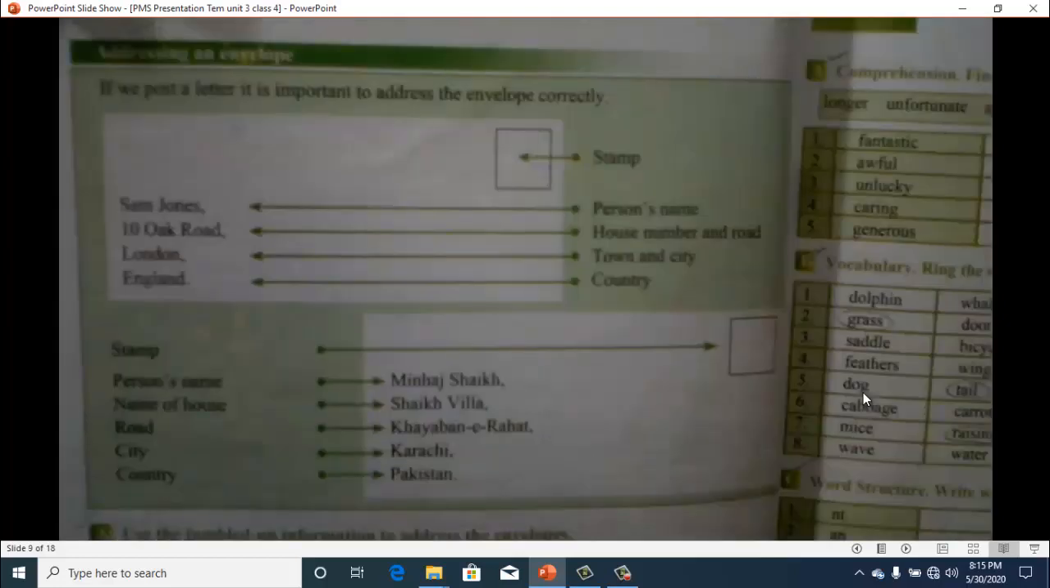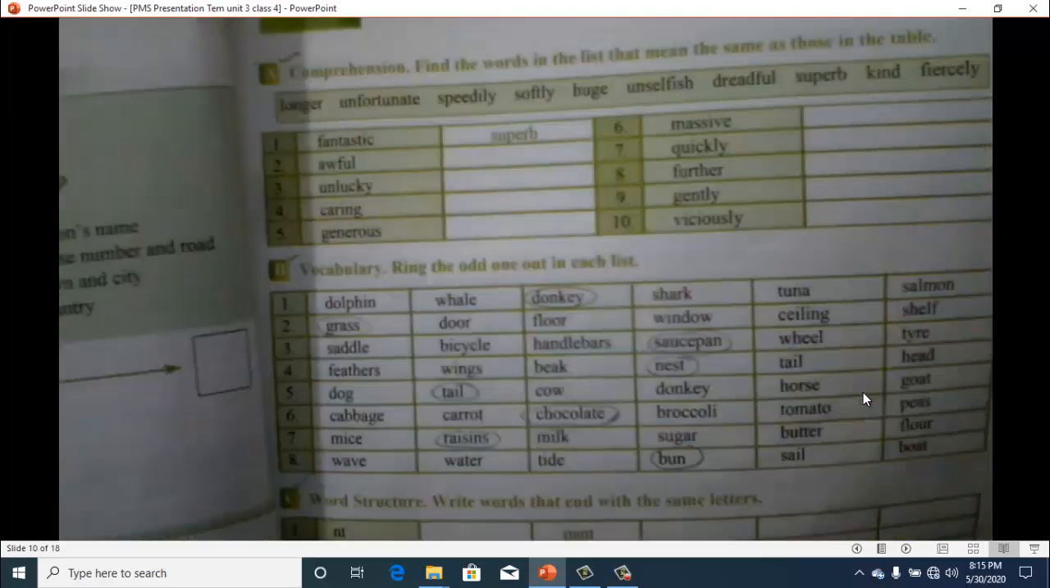On the next page there is the pattern of writing a letter, and they have given you the way to write a letter. So first of all you have to write the address to which you are posting the letter. Then after that you have to write your name and address and all these things. So this is basically a pattern of writing a letter. Then on page number 17 there is a comprehension.